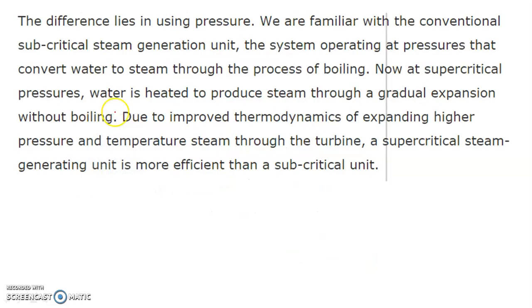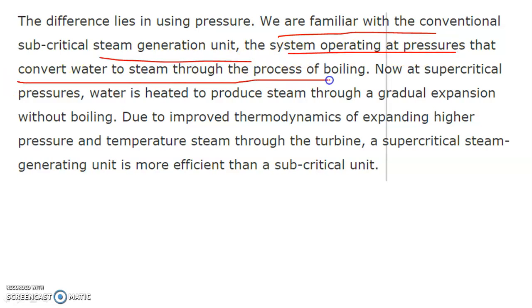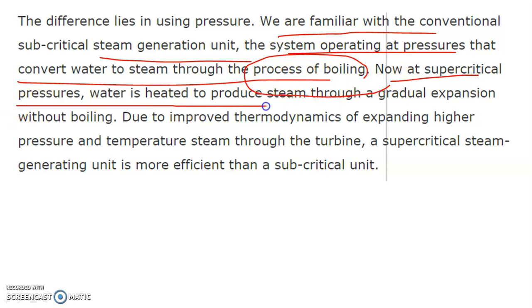The difference lies in using pressure. We are familiar with the conventional subcritical system, a steam generation unit operating at pressure that converts water to steam through the process of boiling. Now at supercritical pressure, water is heated to produce steam through gradual expansion without boiling. Okay, so this is the difference that we should understand.